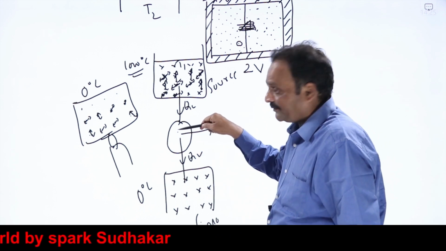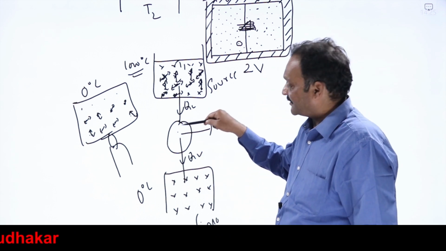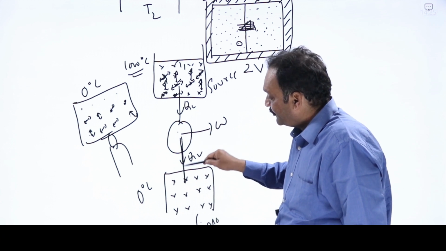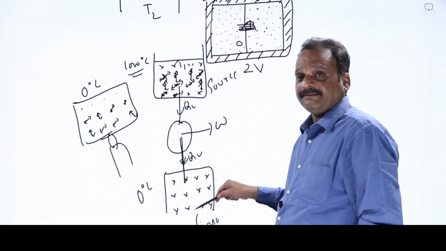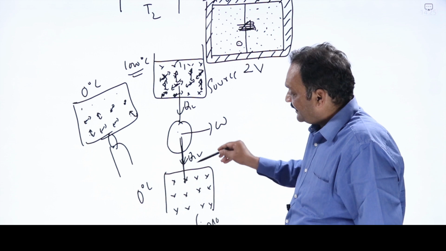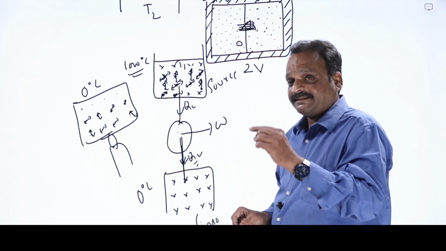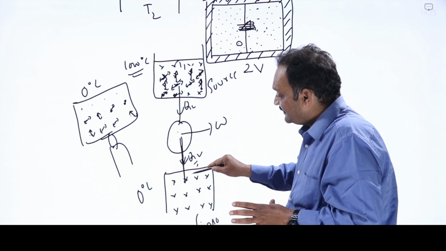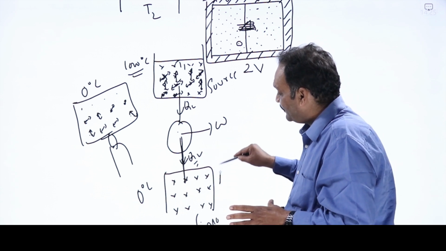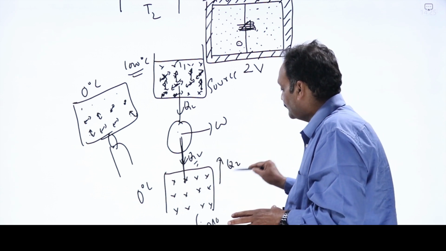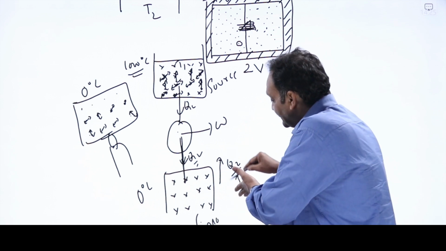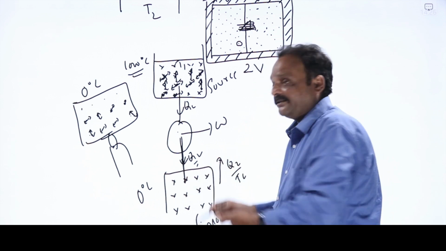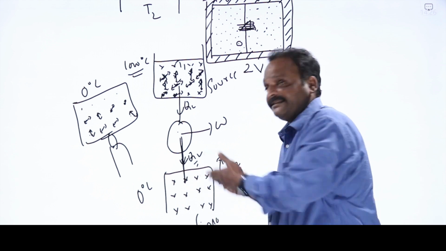The system's entropy remains constant, heat engine's entropy remains constant, no doubt, but you are rejecting Q2 amount of heat into a sink at lower temperature. When these molecules gain that Q2 amount of heat, their thermal agitation increases, their disorder increases. We say that because heat is getting rejected into the sink, sink's entropy increases by what amount? Q2 by T2. As sink's entropy is increasing, disorder of molecules is also increasing because thermal agitation is increasing.